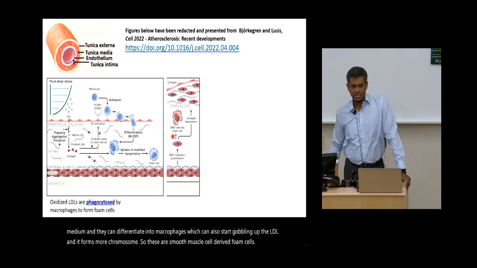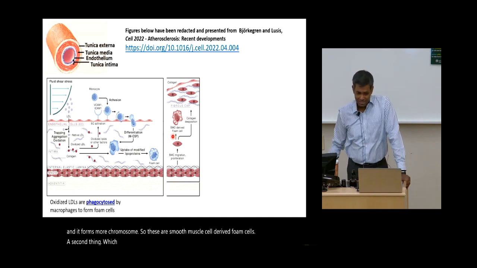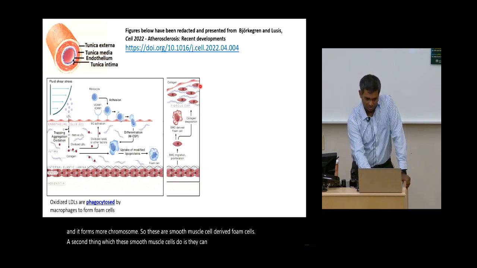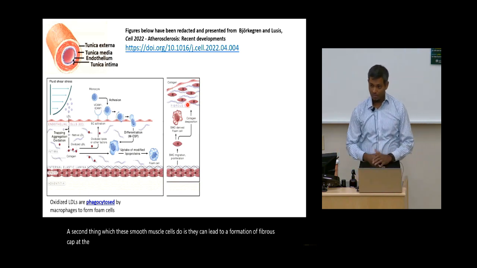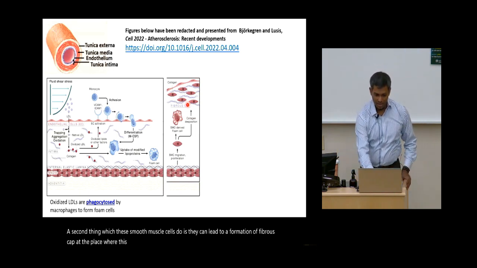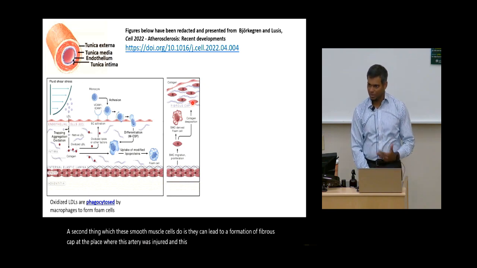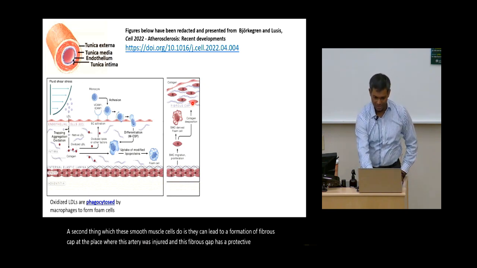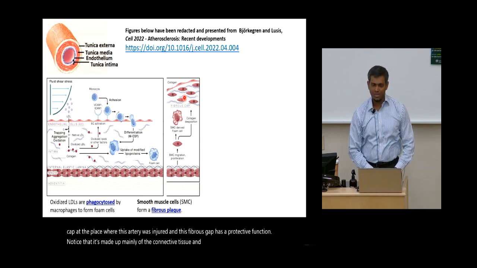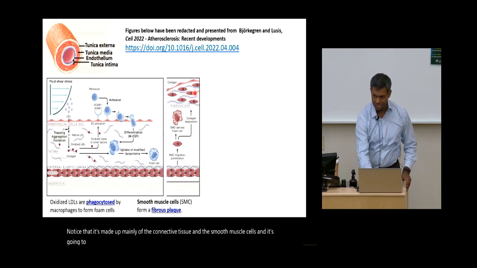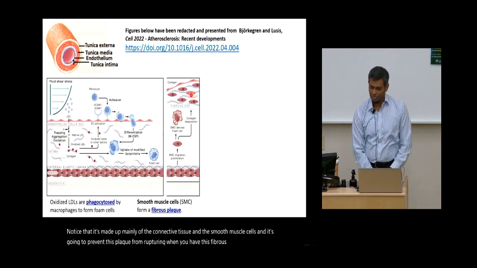A second thing these smooth muscle cells do is lead to the formation of a fibrous cap at the place where this artery was injured, and this fibrous cap has a protective function, right? Notice that it's made up mainly of connective tissue and smooth muscle cells, and it's going to prevent this plaque from rupturing when the fibrous cap is formed.